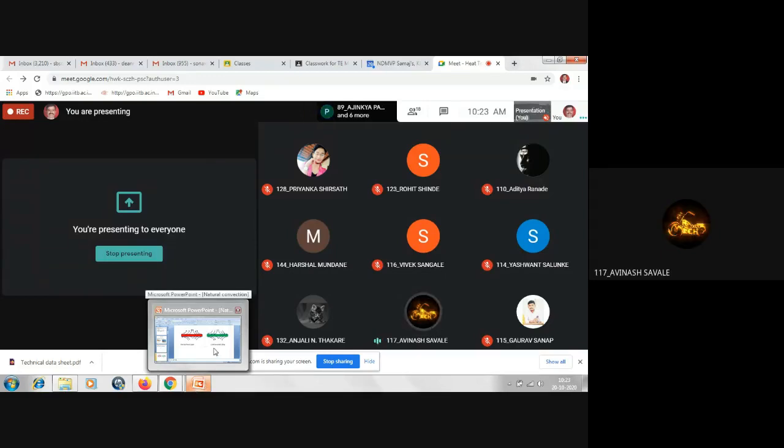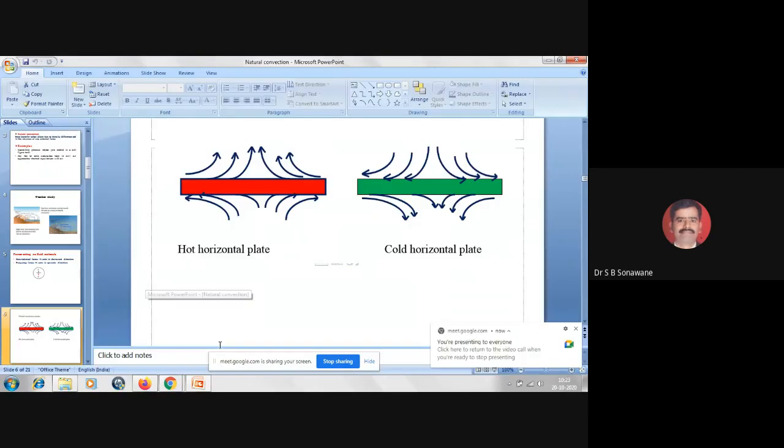No, sir. Okay. So similarly, in the cold horizontal plate, the temperature of the plate is lesser than the temperature of the fluid. Particularly in refrigeration and air conditioning systems, the temperature of the plate or the tube is less than the temperature of the surrounding fluid molecules.